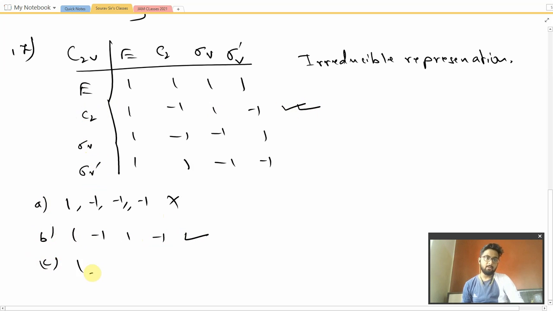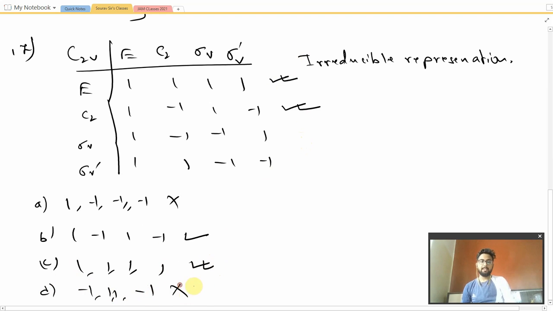Option C has 1, 1, 1, 1. Line 1 has this, so this option is also correct. Option D has minus 1, 1, 1, minus 1. This is not present in any of the rows, so this option is incorrect. The options which are correct and would fetch full marks are option B and option C.